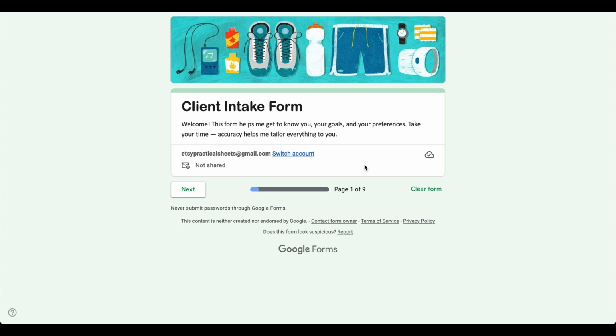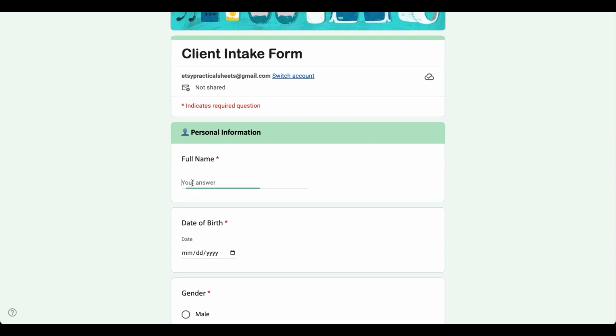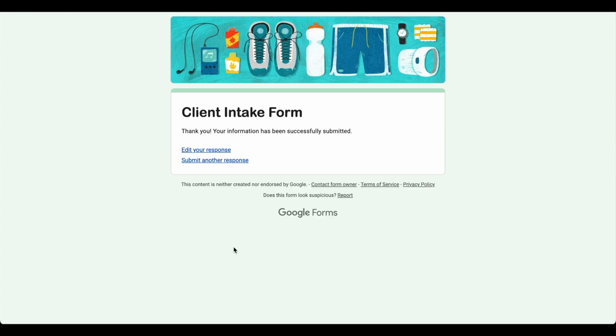So now that the form is open, we can go ahead and submit some information. I'll click next, and then I'm going to go through it and type in some information, and then we'll see how the information pulled in. I've gone through and entered a bunch of sample data, and we'll click submit on the form, and it will say that your form responses have been submitted.